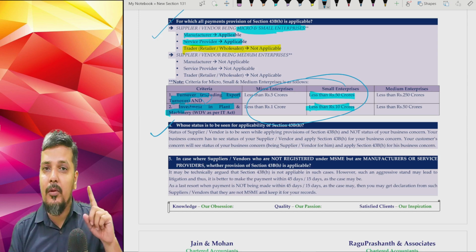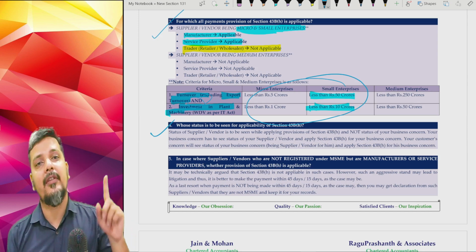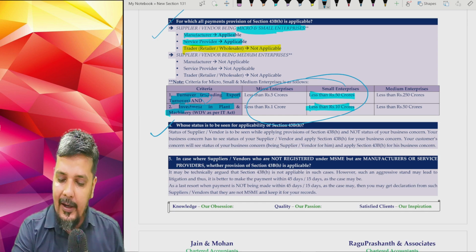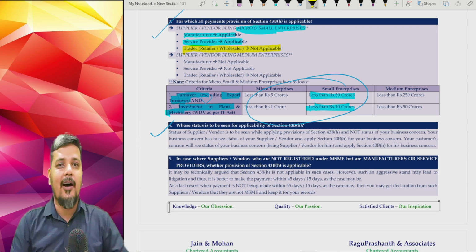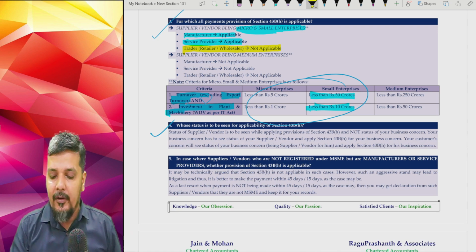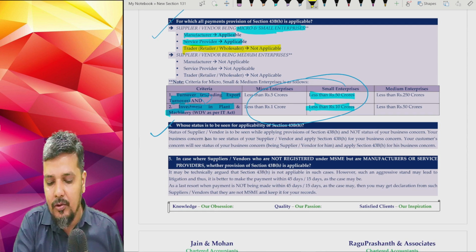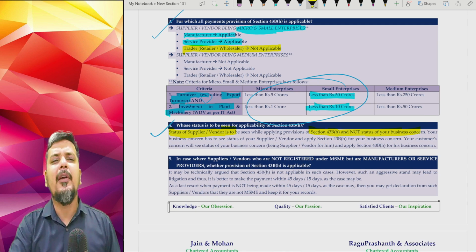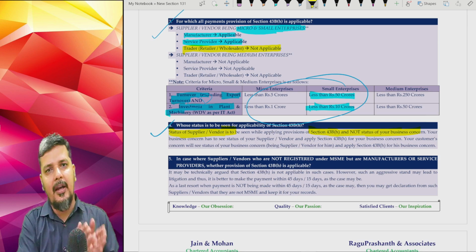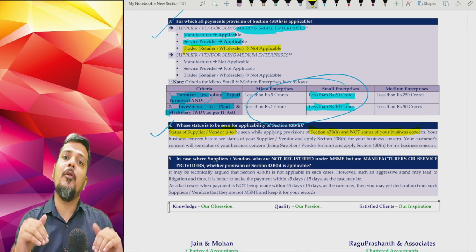You have to take care of your supplier. Who's your supplier or vendor? So again, a commonly made mistake is people look at who they are. You are not relevant. When you are applying this provision, you should look at the status of your supplier or vendor, not your own status. You may be a trader, you may be a manufacturer, you may be a service provider. You may be micro, you may be small, you may be medium, or you may be bigger.